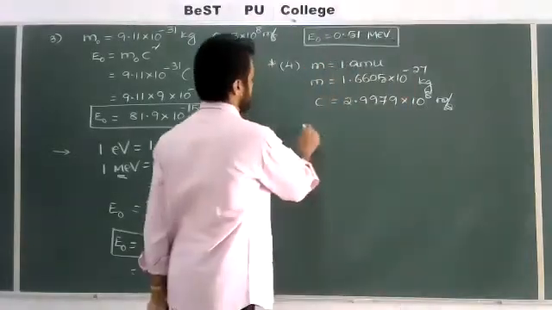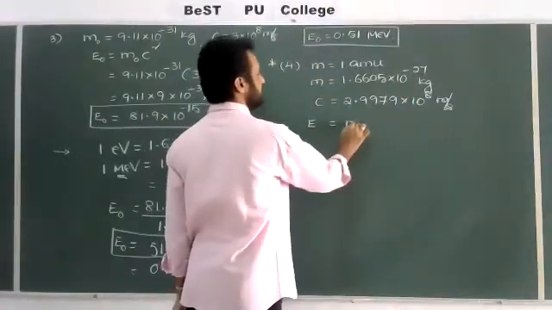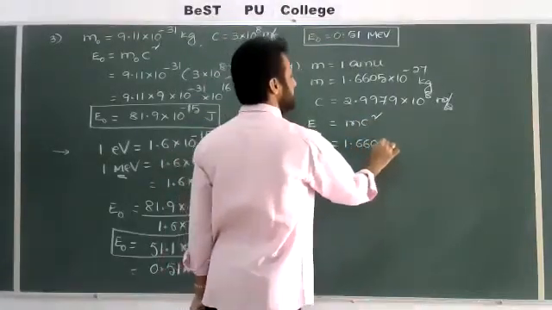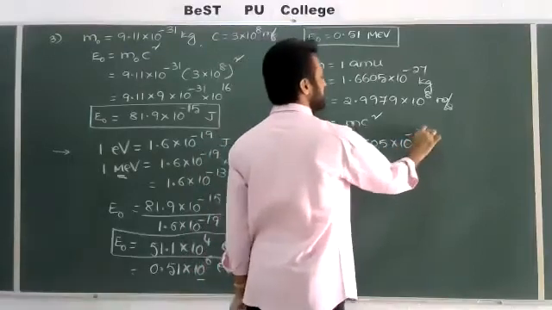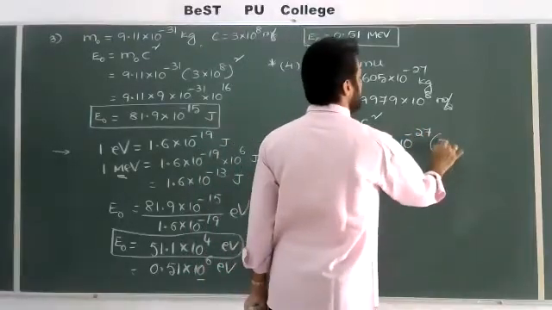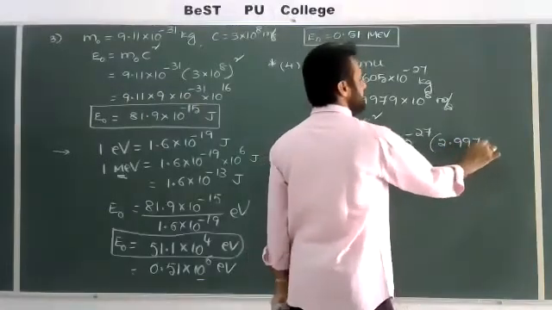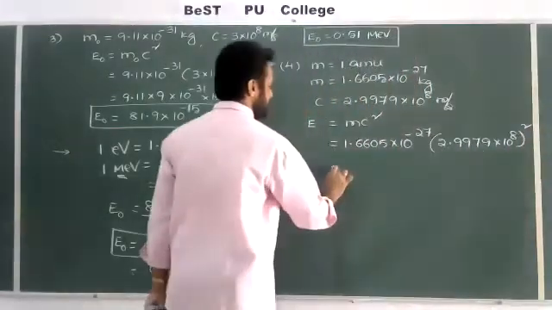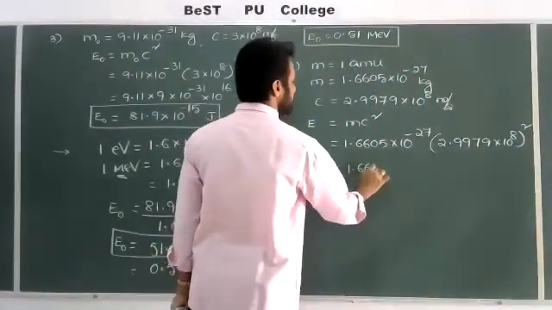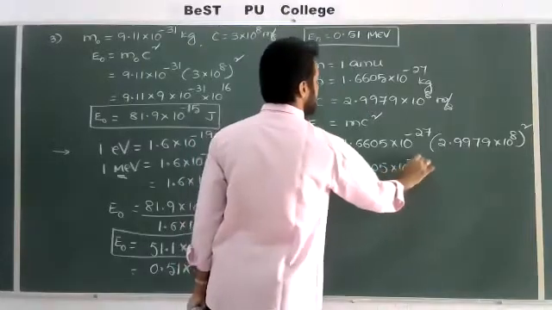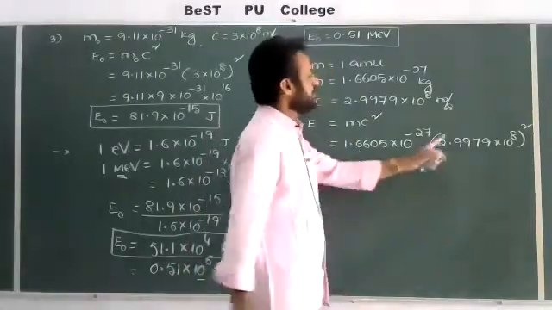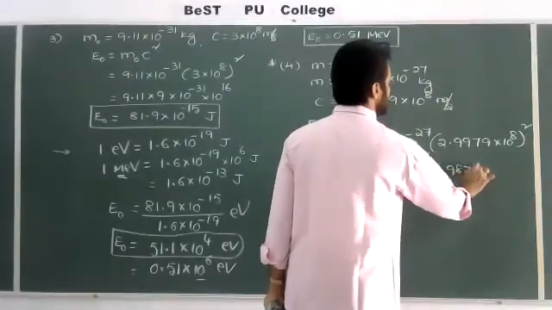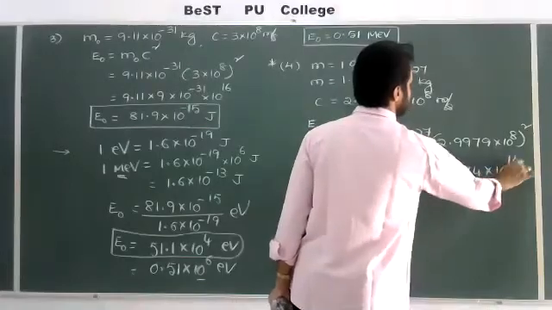Now the remaining formula is the same: E is equal to mc square. E is equal to 1.6605 into 10 to the power of minus 27 into 2.9979 into 10 to the power of 8, whole square. That is 1.6605 into 10 power minus 27 into 8.9874 into 10 to the power of 16.